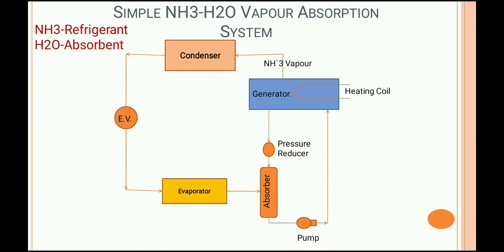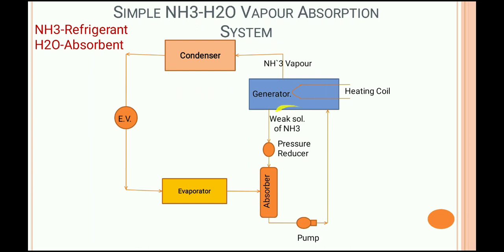Clear? The NH3 vapor coming out of the generator by the heat addition process enters the condenser. Here, by the heat rejection process, the vapor NH3 is converted into liquid NH3.